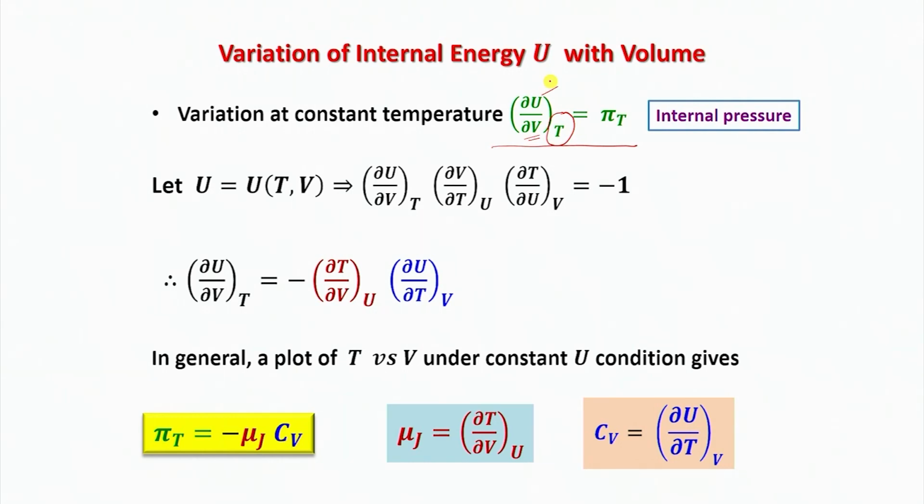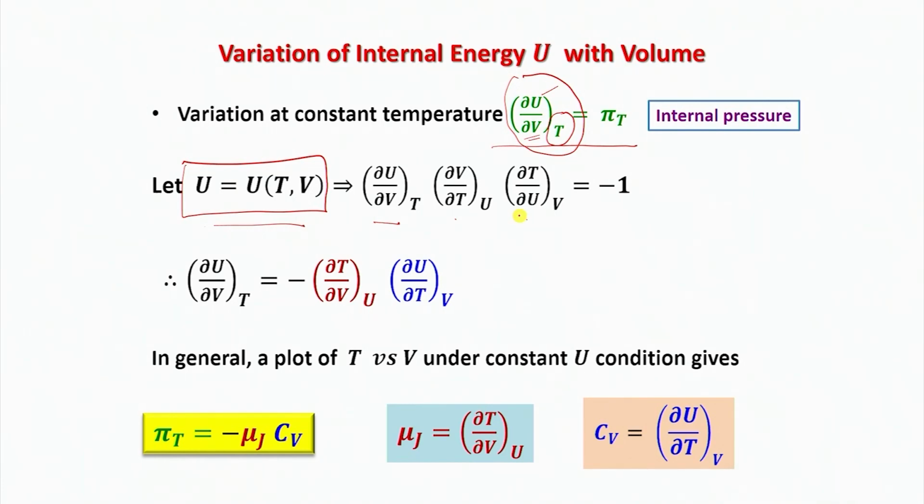And in order to understand how we can measure this internal pressure, let me use this particular treatment. Since I am in a closed system, I will not explicitly write down the dependence on N, but rather use this shorthand notation that U is a function of T and V. And then if I use the cyclic rule, I can very easily write down that this is the partial derivative that I am looking for. So using this expression, I can write down (del U/del V) at constant T, and the next two terms follow from the cyclic rule, and this should be equal to minus 1.